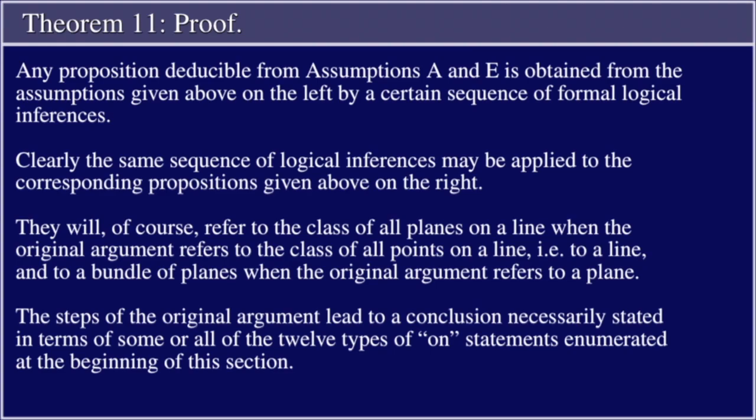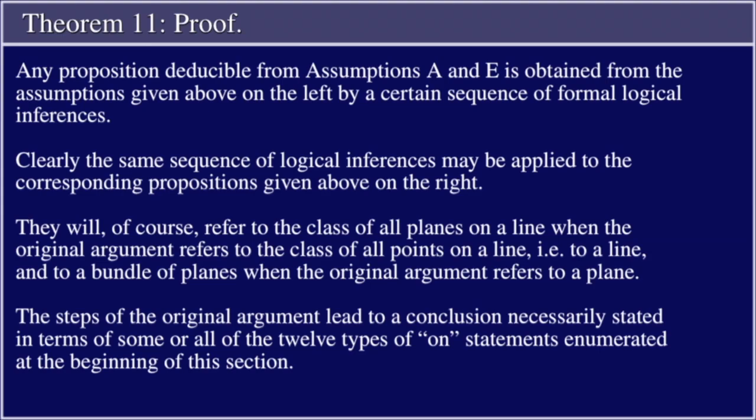Any proposition deducible from assumptions A and E is obtained from the assumptions given above on the left by a certain sequence of formal logical inferences. Clearly, the same sequence of logical inferences may be applied to the corresponding propositions given above on the right. They will, of course, refer to the class of all planes on a line when the original argument refers to the class of all points on a line, i.e. to a line and to a bundle of planes when the original argument refers to a plane.